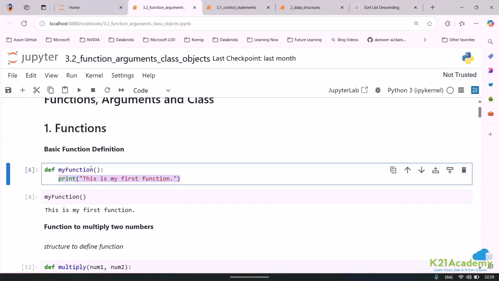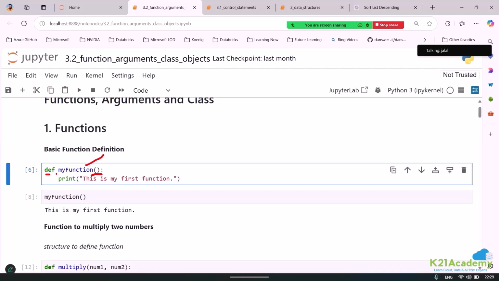So what I'm doing is, first I'm defining a function. What is the function block? How do you write it? First you write def, then you give the function name. If you want, you pass a parameter. 99% of the time you will pass a parameter, but right now I'm not passing one because I'm just defining. Then you take an indentation, spaces, and then you do whatever you want to do.